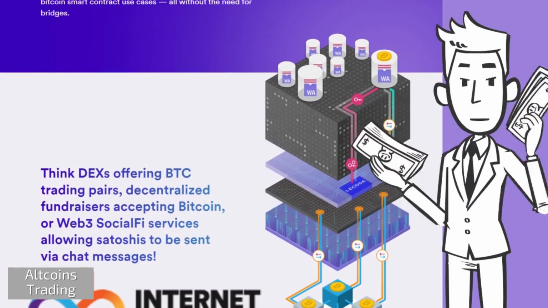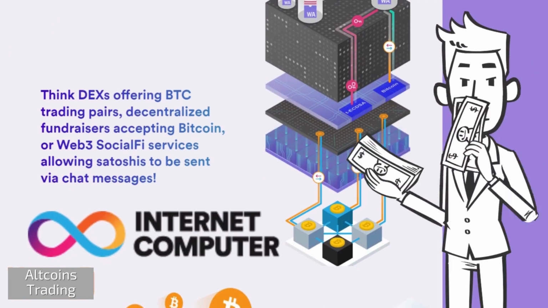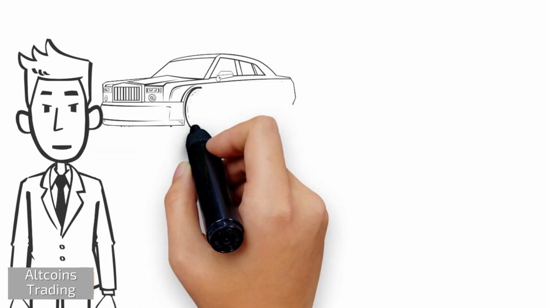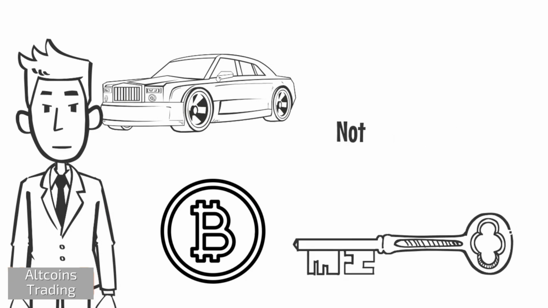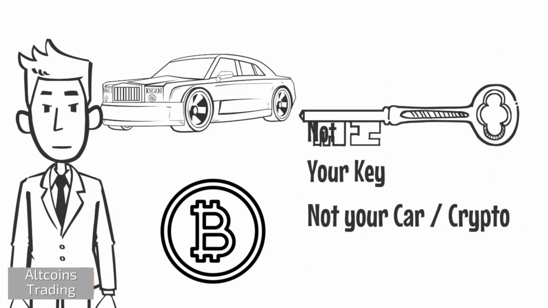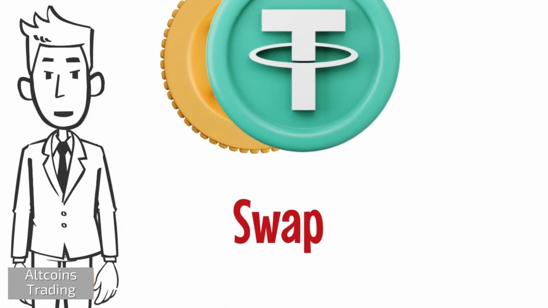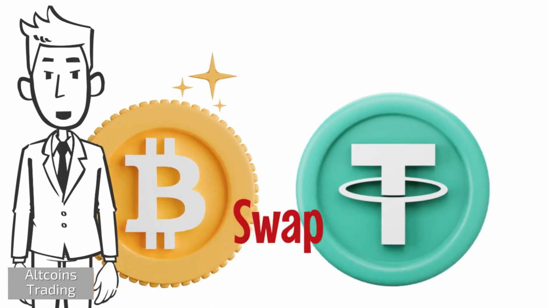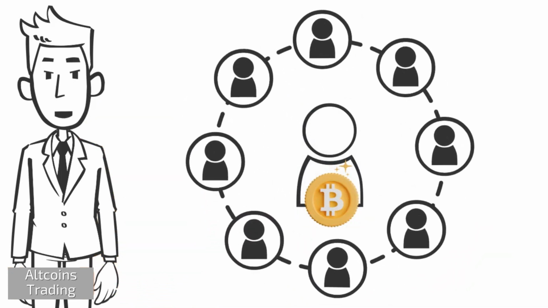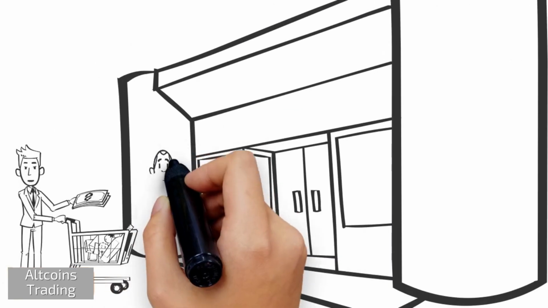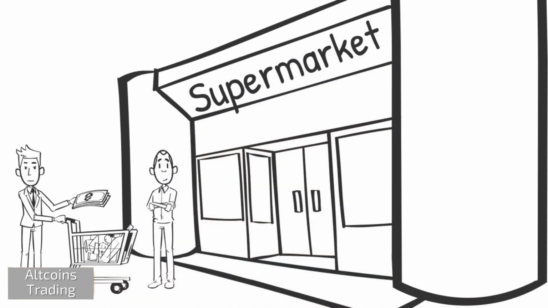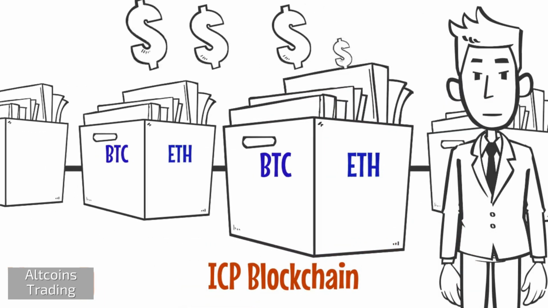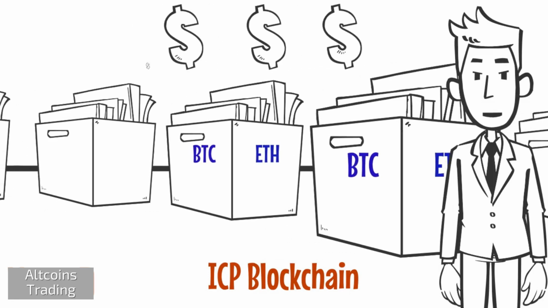If you keep doing this daily, then you end up paying a lot more. Many people do this as they want to store Bitcoin in their own wallet with their own private keys, as they do not trust the crypto exchanges anymore. In this case, you can send Bitcoins to your ICP chain wallet and be in full control of your Bitcoins while paying only $10 once to send funds to the ICP chain, and then you can swap Bitcoin for tokens or stable coins such as USDT, or you can distribute Bitcoin to your friends, or you can pay for your daily needs. All of this at almost zero cost, as the ICP chain has enabled sending, receiving and swapping Bitcoins within its chain. This way you end up paying only once for sending Bitcoin to your ICP wallet, and then onwards you just do not need to pay those huge transaction costs.